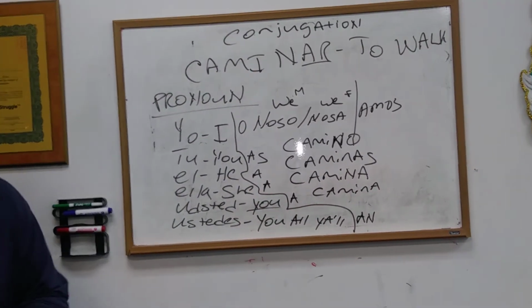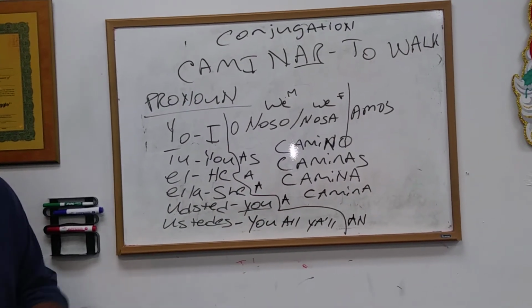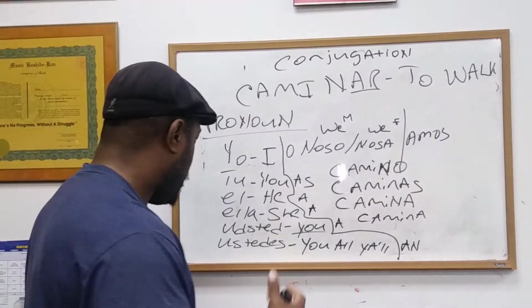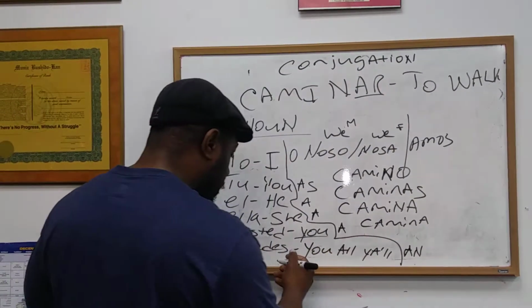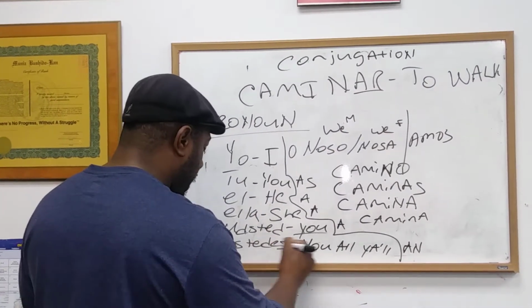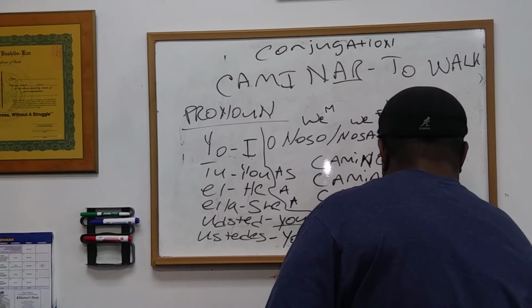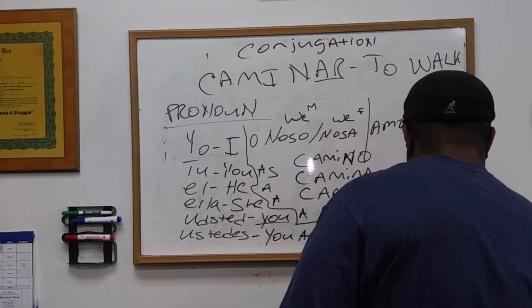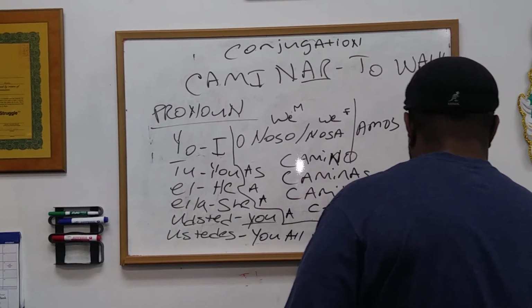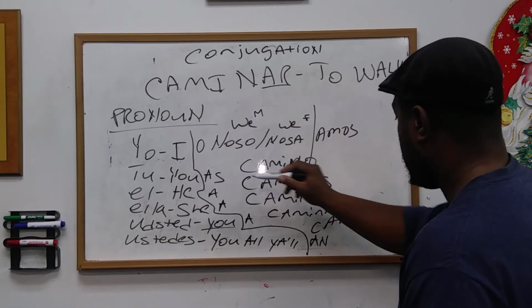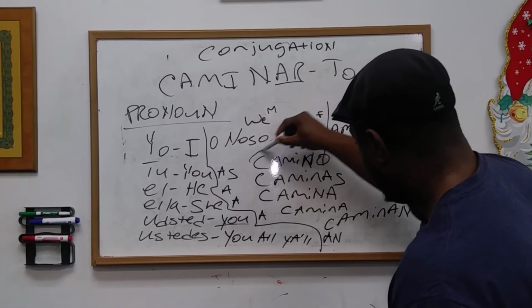Usted camina, para el YMCA. Okay? You get the gist. Ustedes caminan. Ustedes caminan. Right? Because we're still conjugating. Caminan. Alright? Camina.